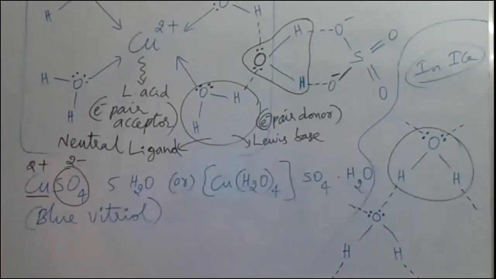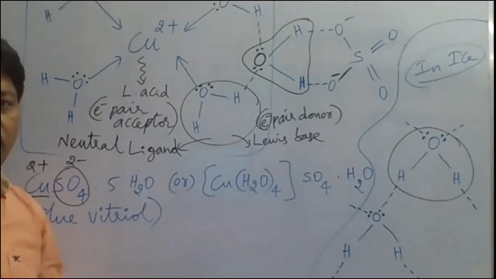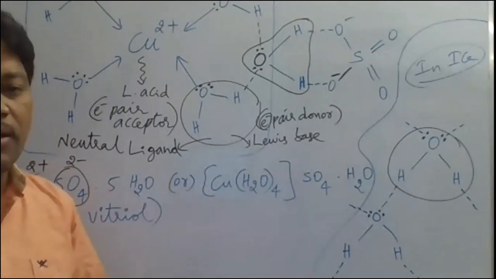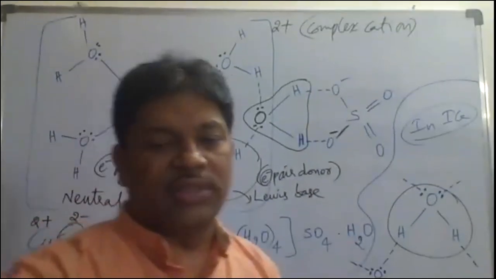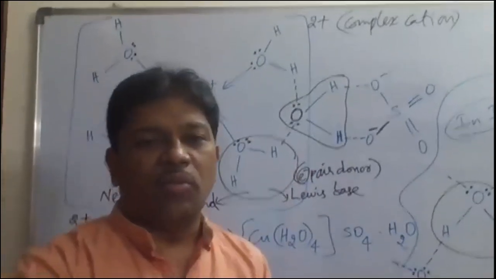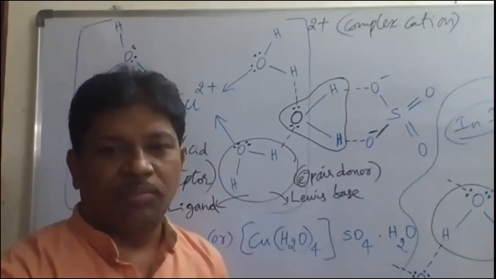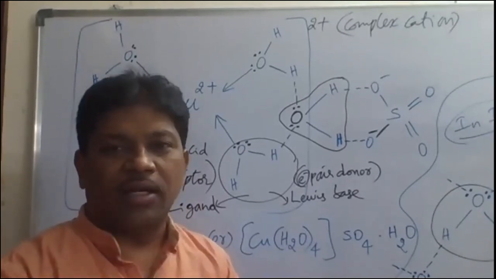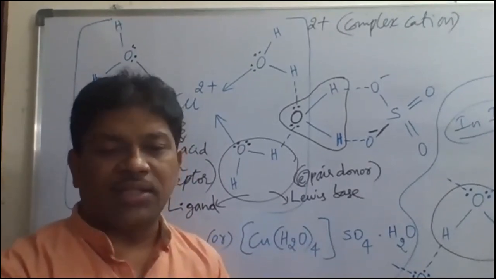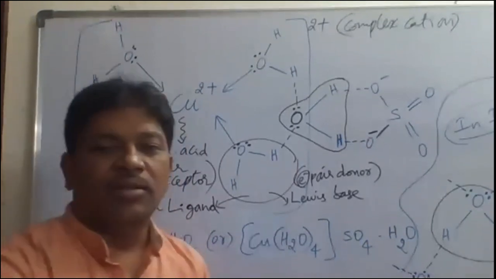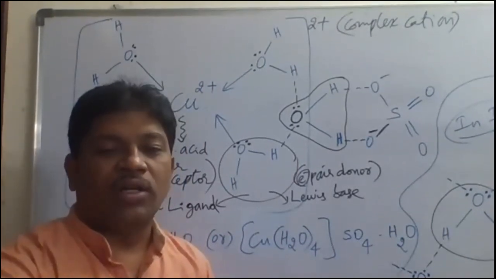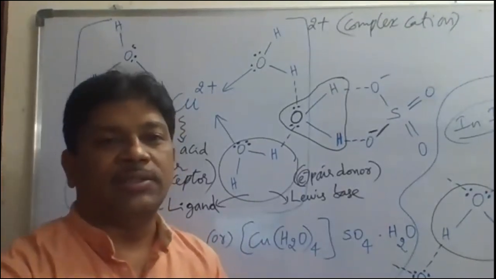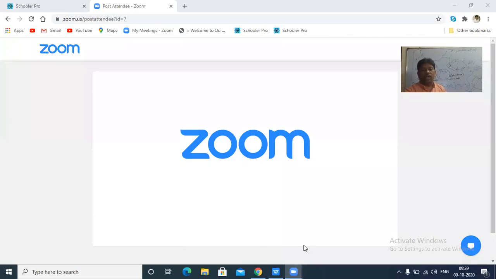Is that clear, ma'am? So in this way, we have to understand the important questions related to hydrogen bonding. Hydrogen bonding is a weak intermolecular attractive force. This hydrogen bond is possible only between what and what? Between the hydrogen atom of one molecule and the oxygen atom of another water molecule. Or in place of oxygen, we can take fluorine and nitrogen also. Sometimes chlorine also forms hydrogen bonding.